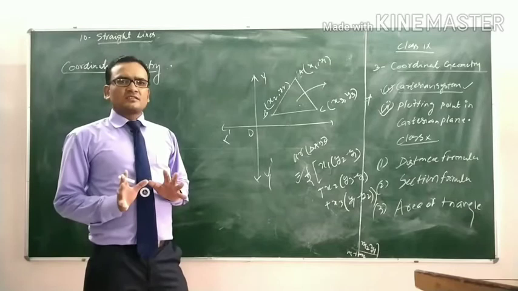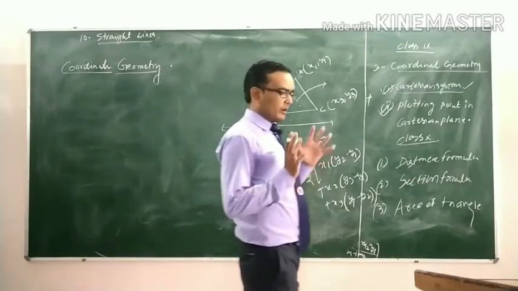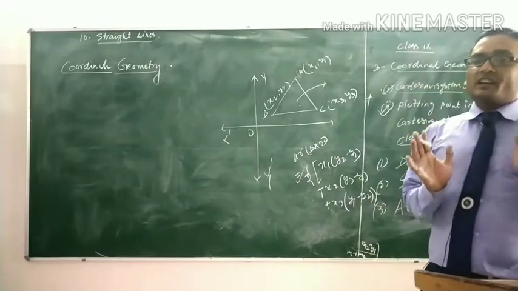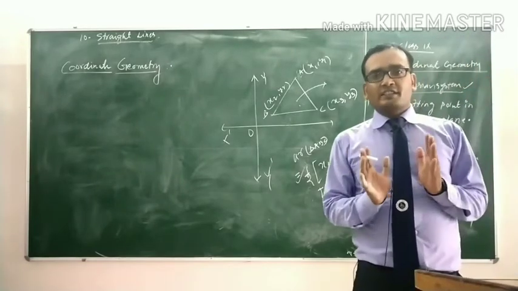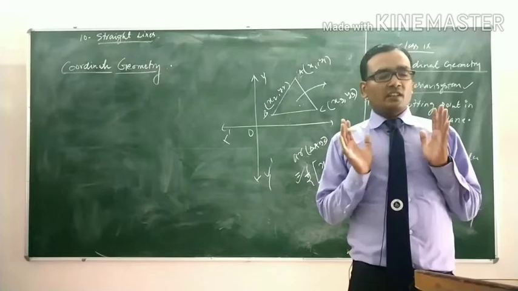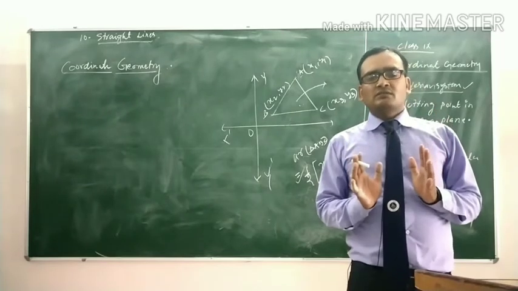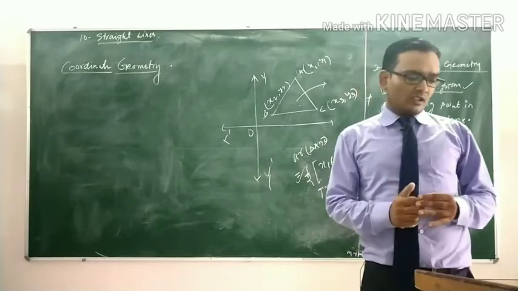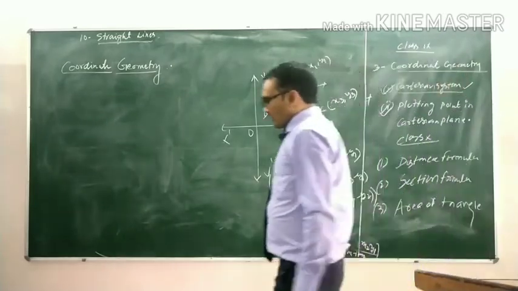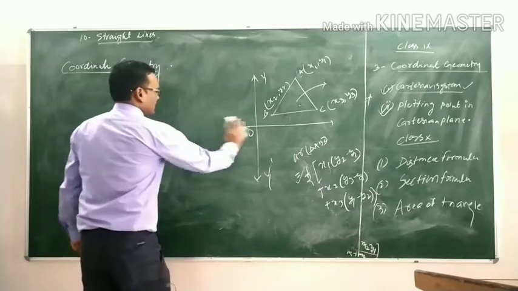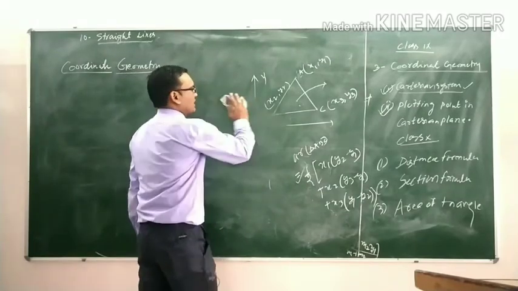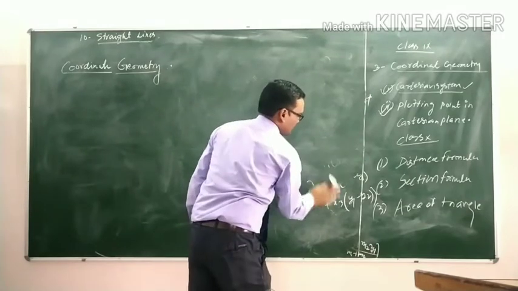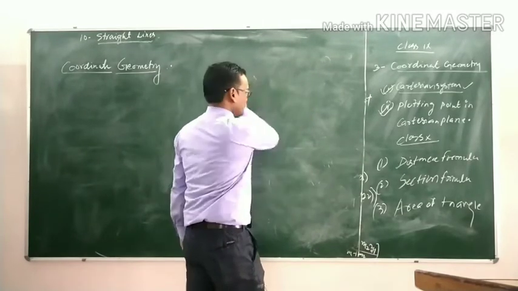In this class we will study the straight line in a Cartesian plane, the straight line in coordinate geometry. We will study about the straight line in coordinate geometry. Now we discuss what coordinate geometry is, who is the father of coordinate geometry, and what is the application of coordinate geometry in real life.